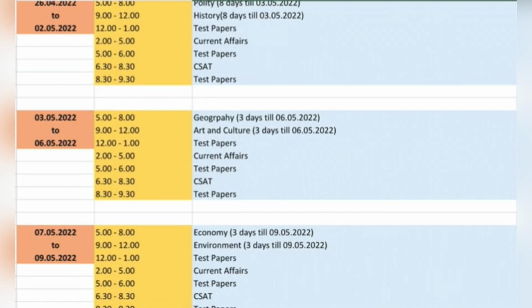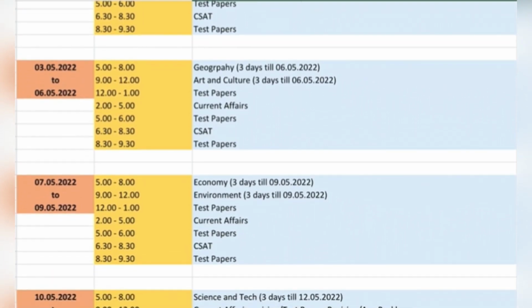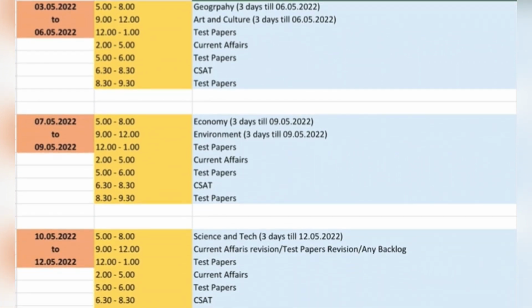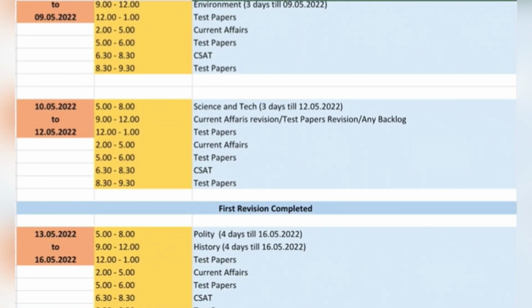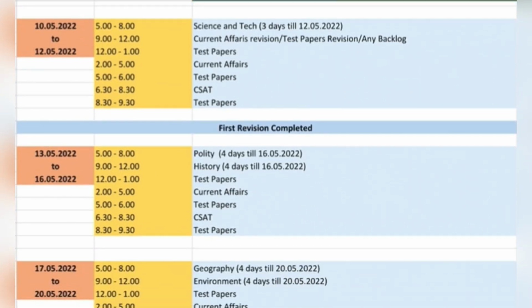Like this we have kept geography, and for art and culture we have given 3 days. For other subjects we have given 3 days. At the end of the first cycle, as you can see, 9 am to 12 noon is for current affairs revision, test paper revision, or any backlog. For GS we have 7 subjects, so by the end of this cycle, if any backlog is there, you can dedicate the last 3 days of this cycle to covering those backlogs. So this is the timetable which we have made for the first cycle.